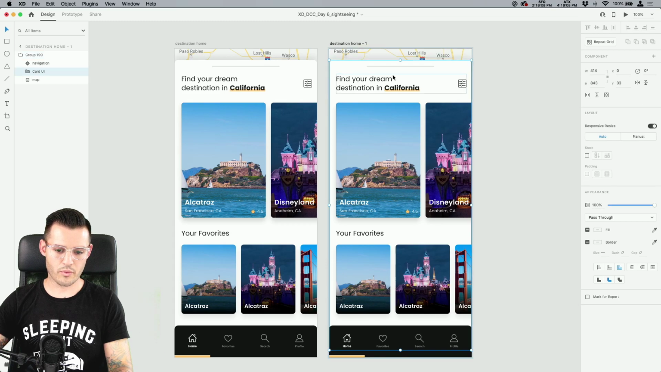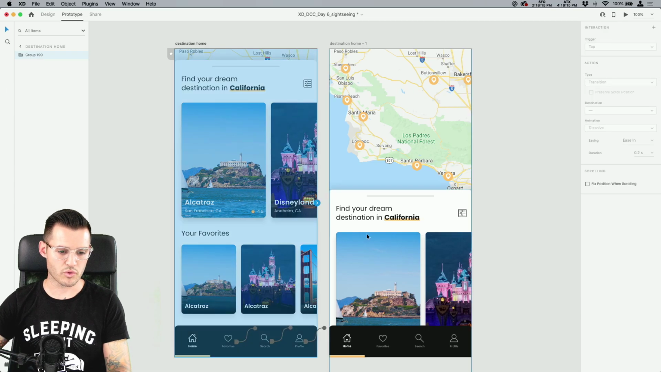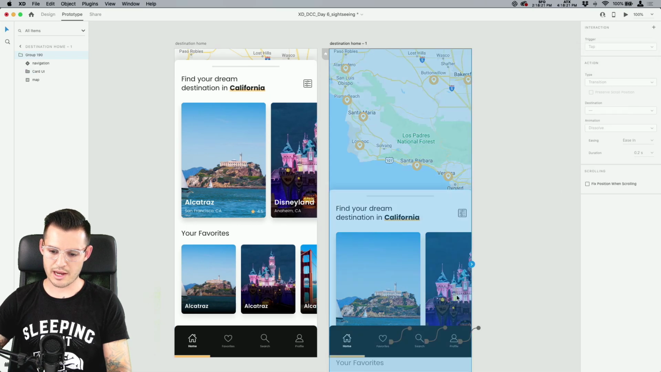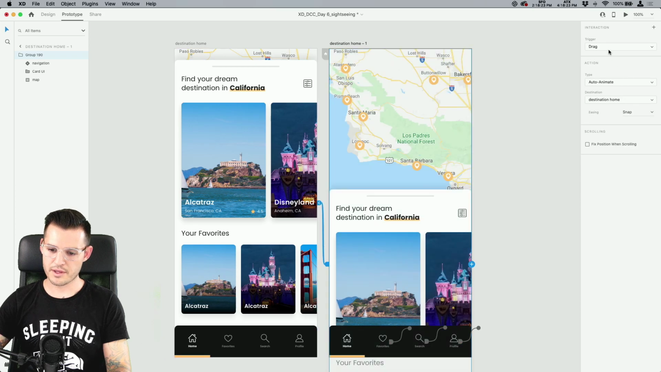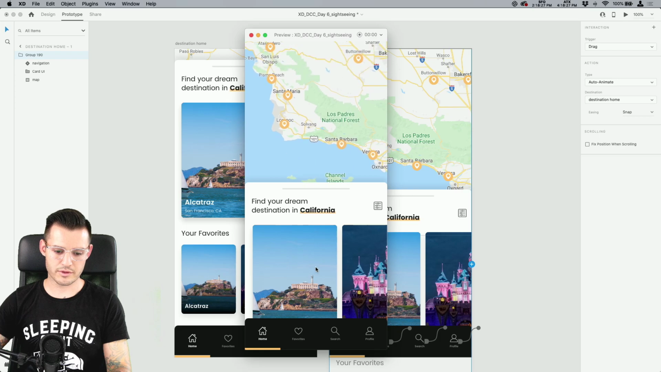And then what we want to do is tap the whole thing, right? So we have group 190, group 190. Give me a random name. That's cool. Let's prototype over to here, auto animate on drag, and let's do a little snap action. And the same thing back this way, drag, auto animate, snap. And now we should be able to, no.